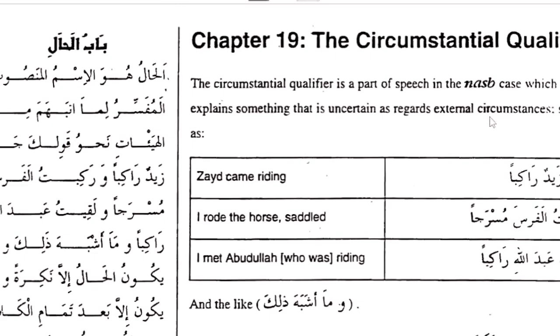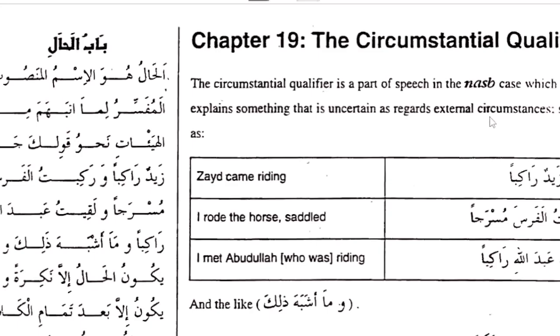Hal means condition. Example, كيف حالك? How is your condition? Right? So if you say every day we say كيف حالك, how is your condition? So hal means condition. I hope that is clear. So in grammar we have another hal, and it is basically of similar origin or similar meaning. I hope that is clear.